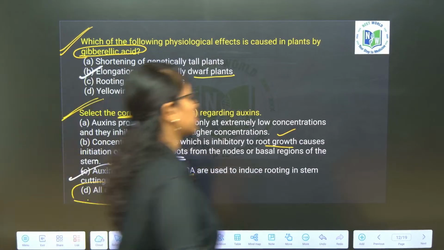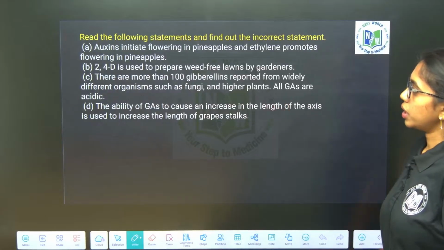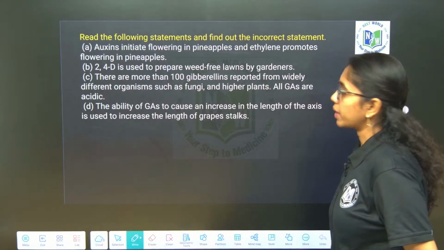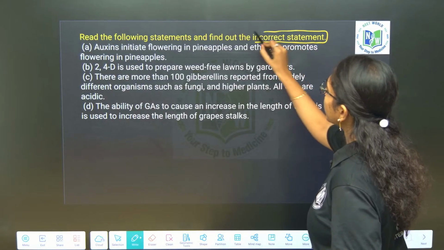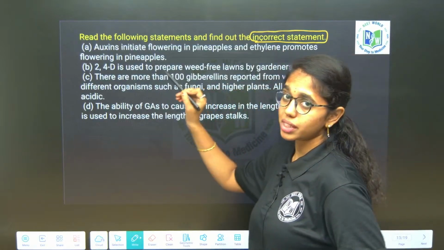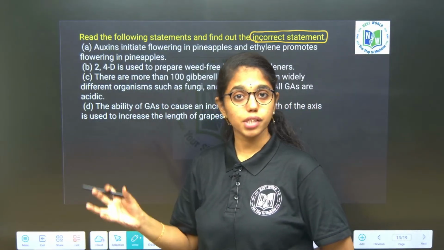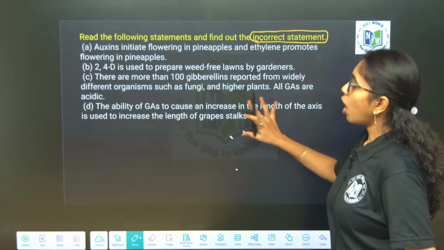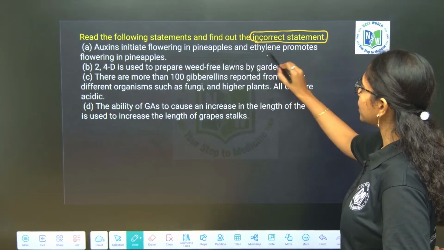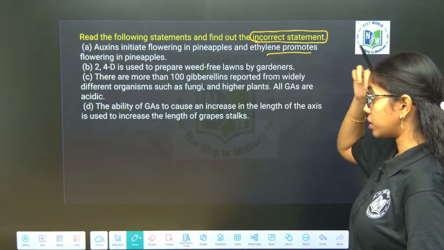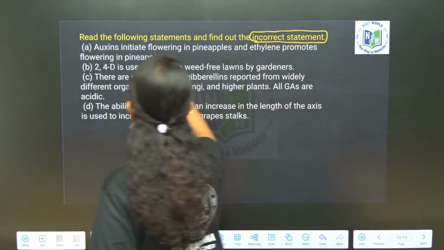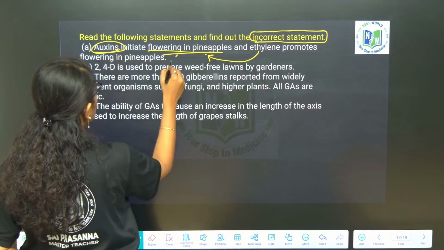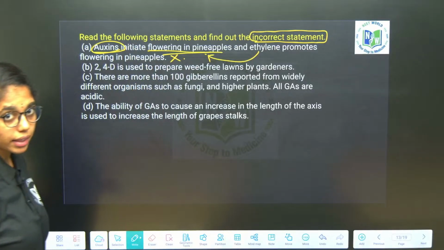Okay. Next, this you see, read the following statements and find out the incorrect statement. So here the question is about what? Incorrect statement. Whenever statement based question is given, look into that properly whether he is asking you to identify incorrect statement or correct statement. So here if you see, auxin initiates flowering in pineapples and ethylene promotes the flowering in pineapples. Okay, so auxin will not initiate flowering in pineapples. This is the role of what? Ethylene only. So this can be considered as wrong statement, but then we will look into other three statements also.